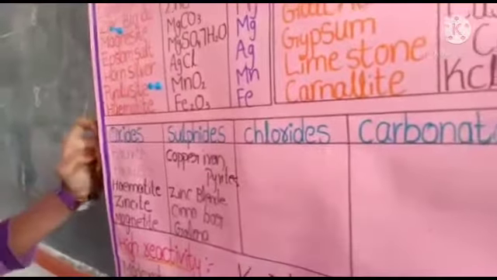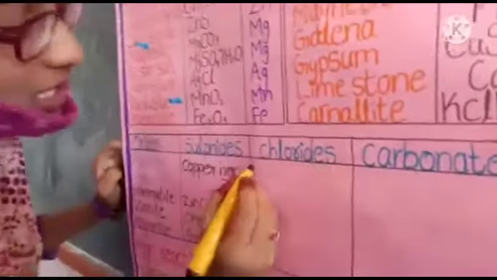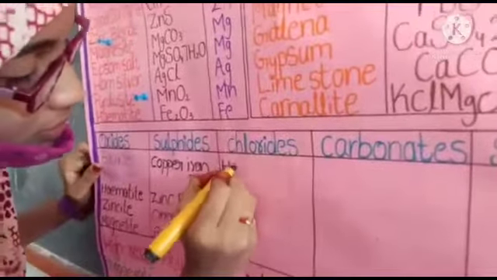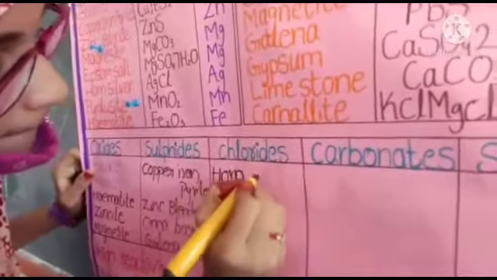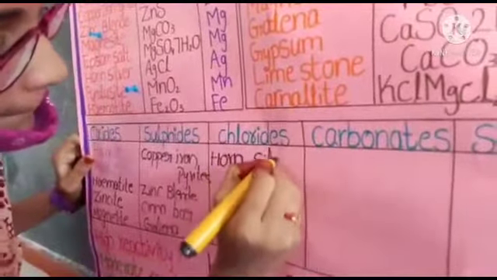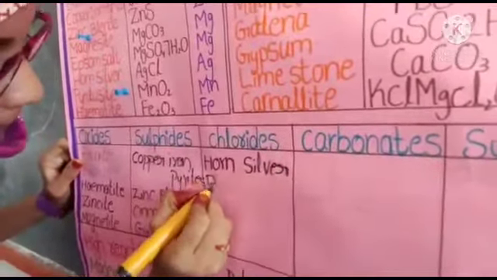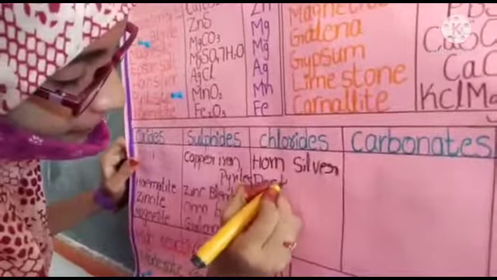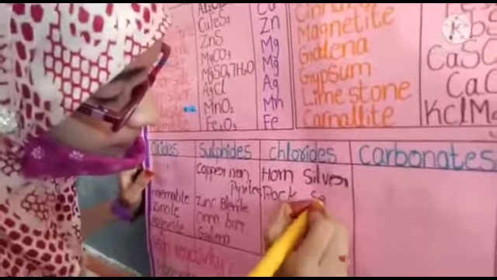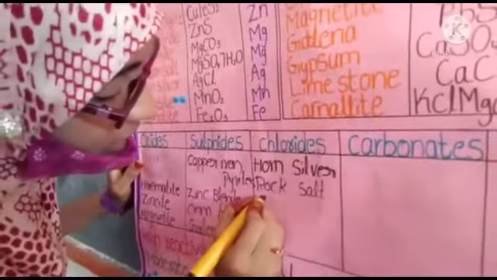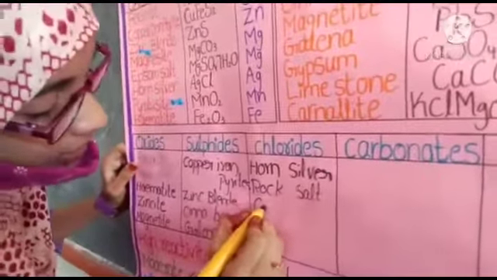So what are the chlorides in the above table? First one is horn silver. The next one is rock salt. And the third one is carnallite.